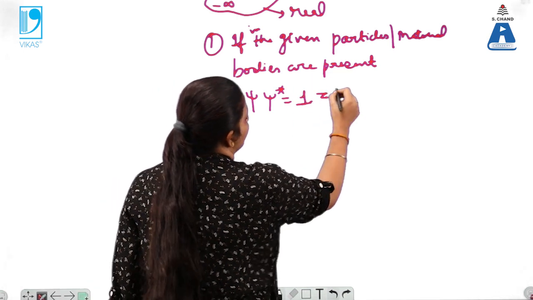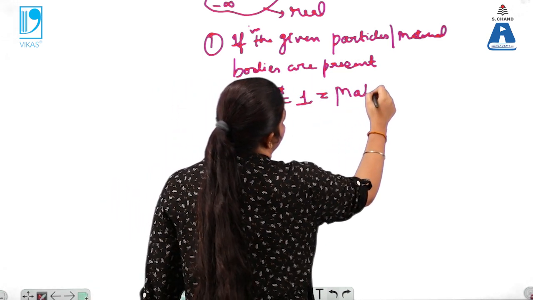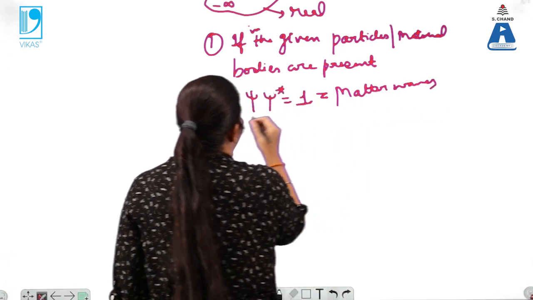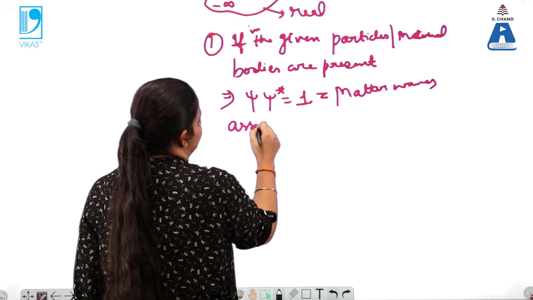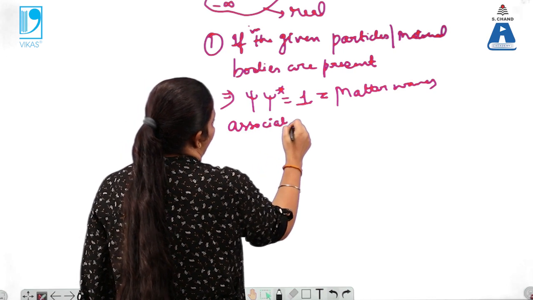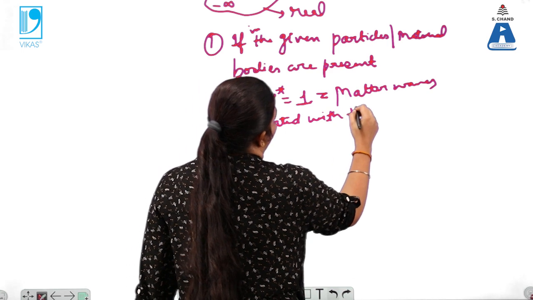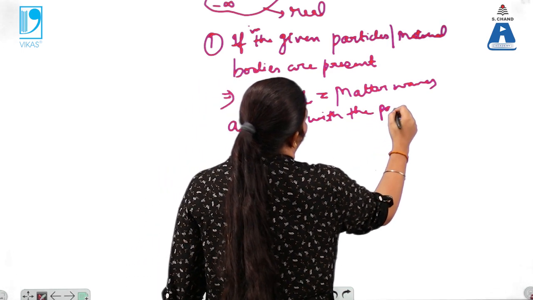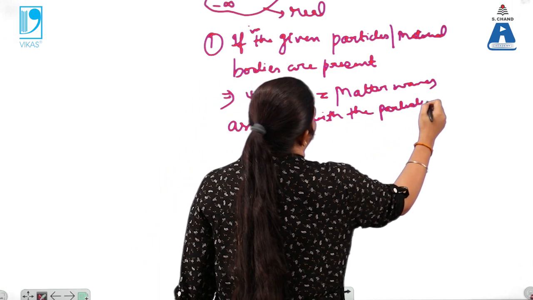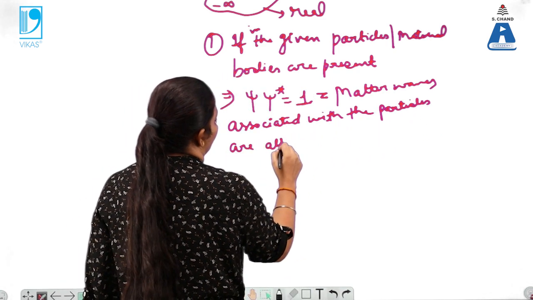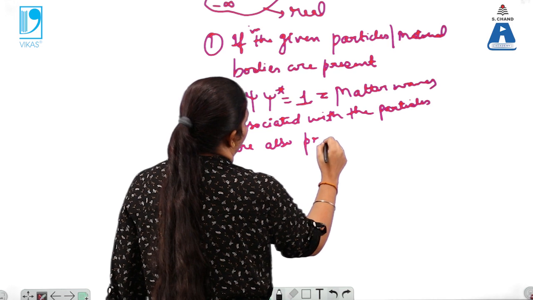What does it mean? The matter waves associated with the particles are also present.